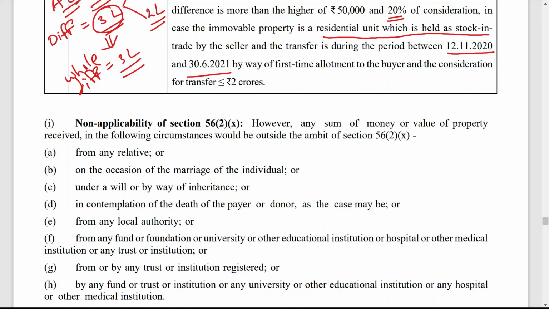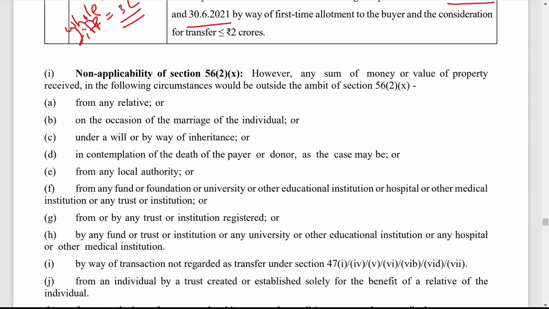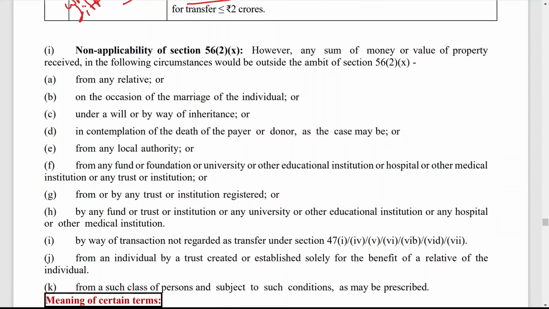Next one, non applicability of section 56 subsection 2 clause 10. However, any sum of money or value of the property received in the following circumstances would be outside the ambit of section 56 subsection 2 clause 10. So section 56 subsection 2 clause 10 is not applicable if it is from a relative. If gift is received from a relative, not applicable. We will discuss the meaning of relative also here. But if any person receives gift from a relative, it is not taxable.